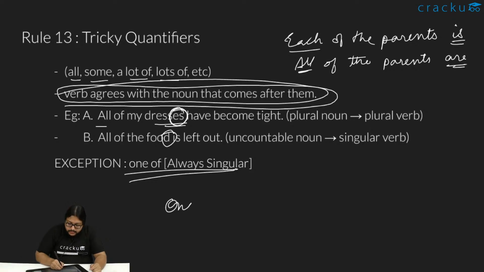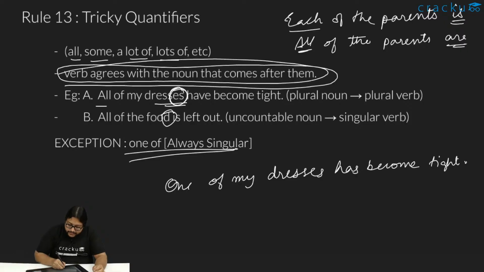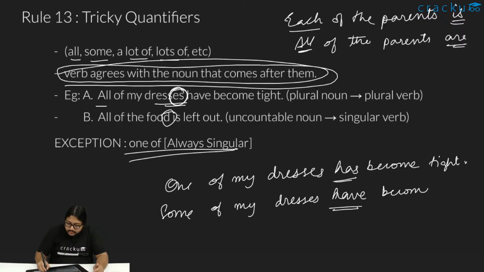If I write one of my dresses, it still has become tight, because we are clearly saying of all the dresses, one dress has become tight. On the other hand, if we had written some of my dresses, it means, let's say I have these many dresses, some of them, not one, at least more than one. Some of my dresses have become tight. So that is the thing with quantifiers.